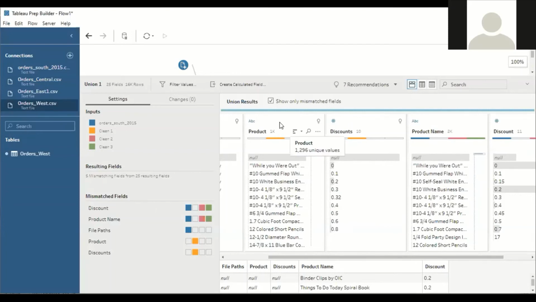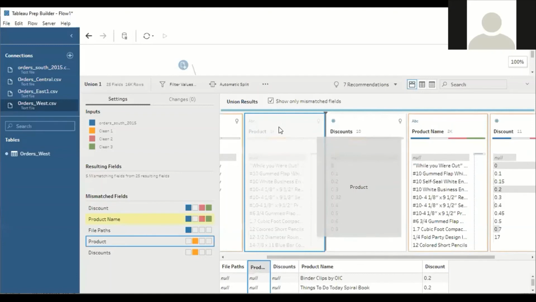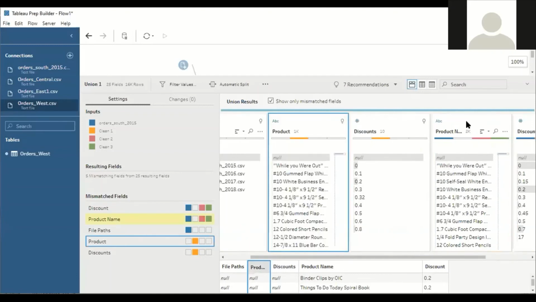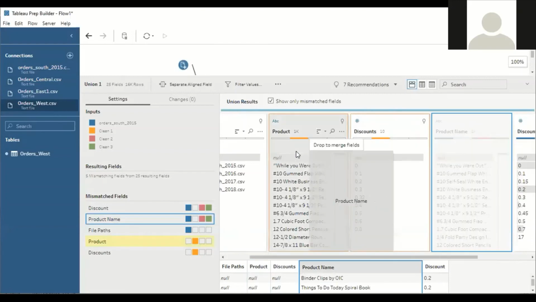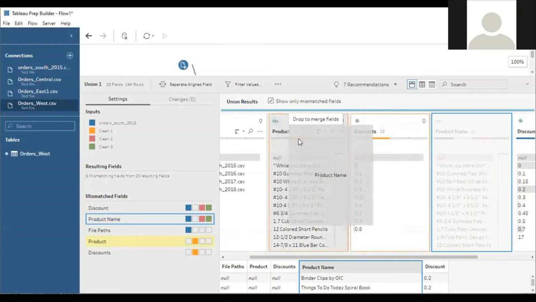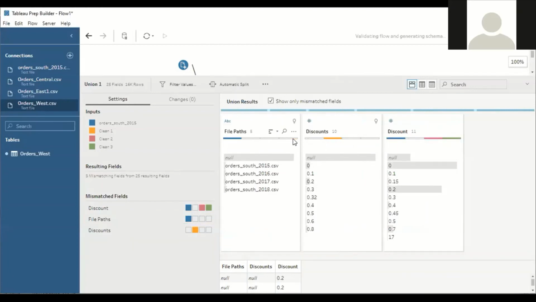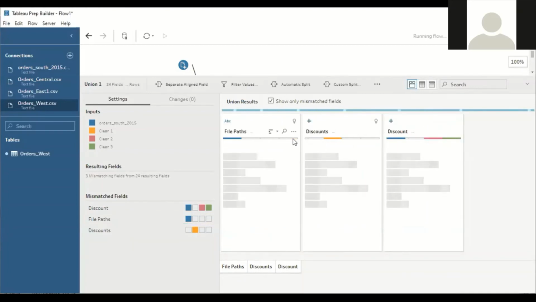Just drag and drop, drag this field. No, product is better, I guess. So just drag this product name onto the product. You will get an option called drop to merge the field. Drag it. So all the data of both fields is now combined.